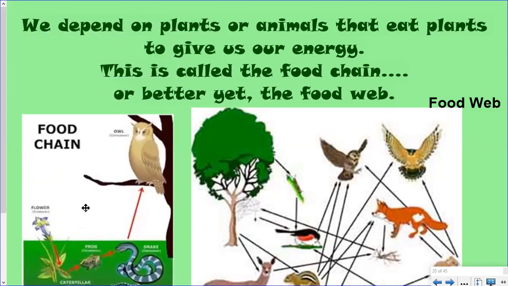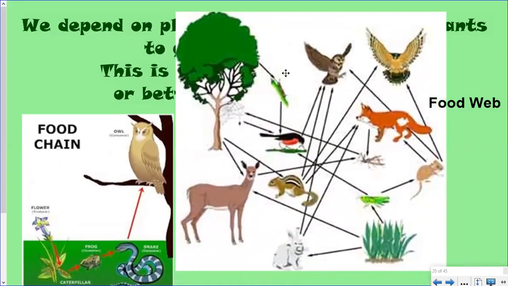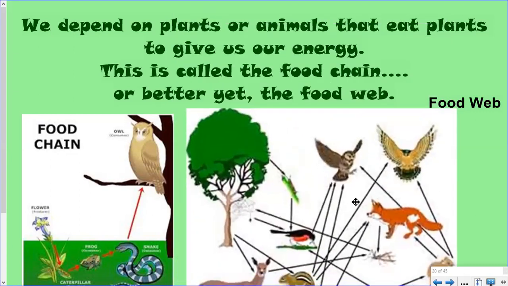But in the real world, the better word to use is a food web. This is an example of a food web. It's lots of lines, kind of like a spider web. So we know that the fox over here, if we looked at it, the fox likes to eat rabbits, and the fox would eat a chipmunk, and the fox would eat a mouse. But if the fox is really hungry, it would eat an insect. And if an owl was on the ground, the fox would probably eat the owl also. And the deer eats a tree and the deer eats the plants, and all of these lines interact, and that's how nature really works. It's called a food web. A food chain is just one example.